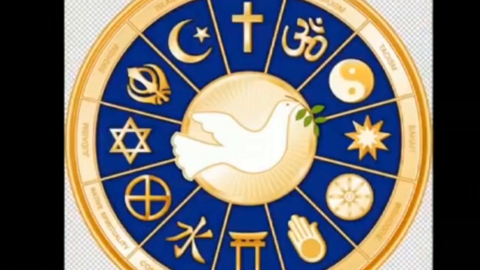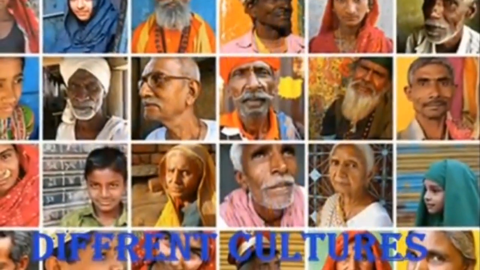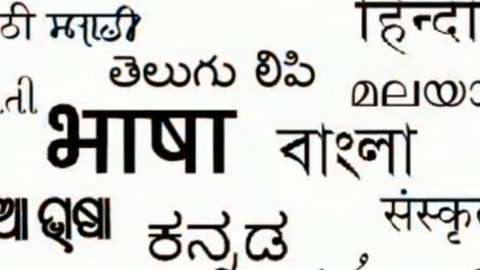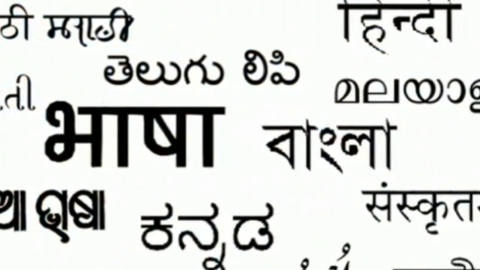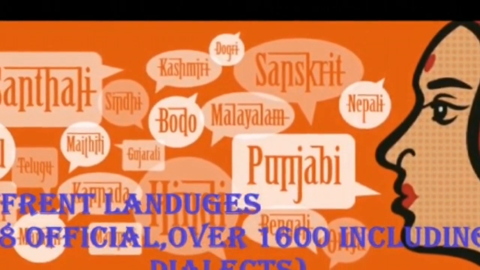Now we are coming to India, a land of diversity. There are more than 1 billion people living in India. As I told you at first, India's population is second in ranking. First is China. They belong to different religions, speak different languages, wear different dresses and have different cultures.